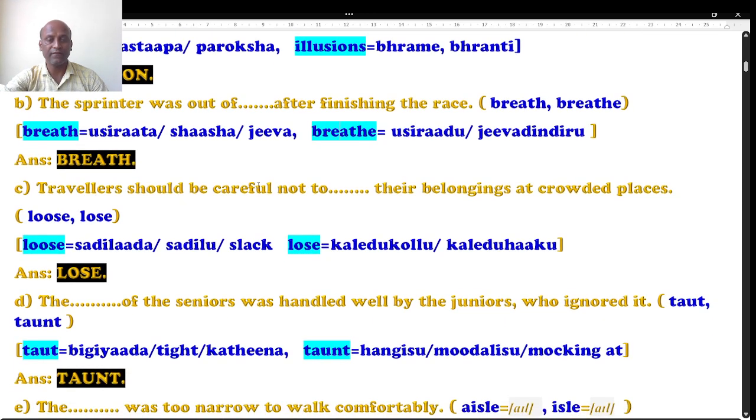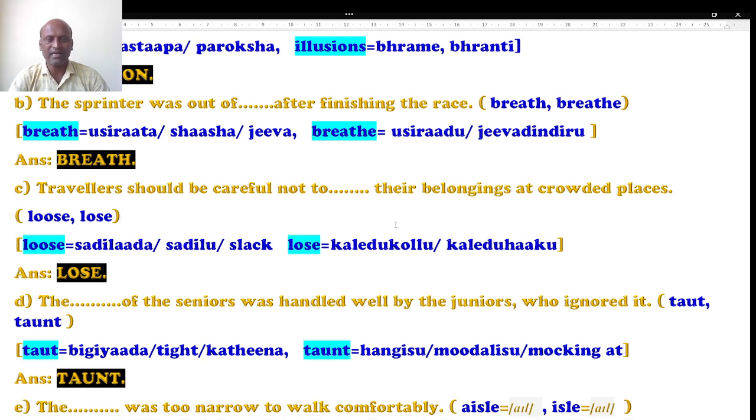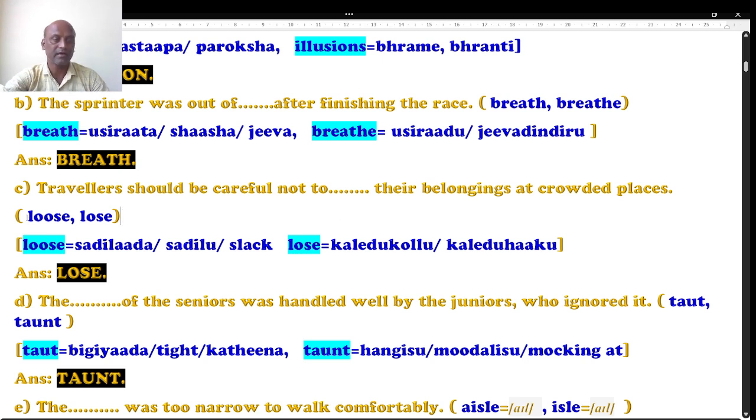Well, move to question number C. Travelers should be careful not to dash their belongings at crowded places. When you are traveling, there's a huge crowd, and being travelers, we should not dash the belongings. There are 2 options given. First one is loose, which means slack, not tight, not completely fastened.